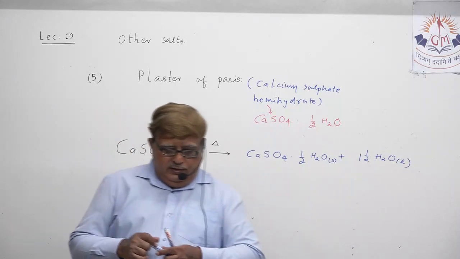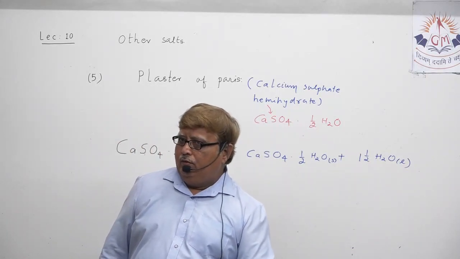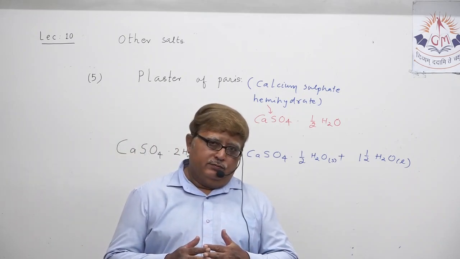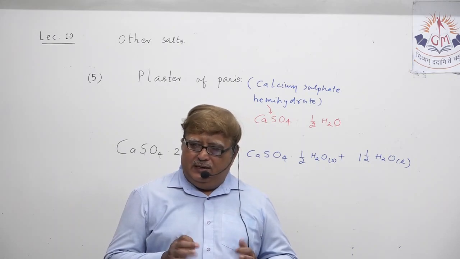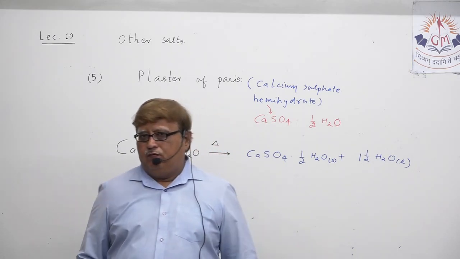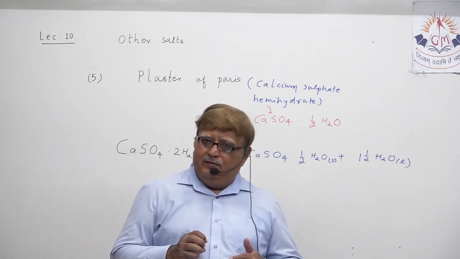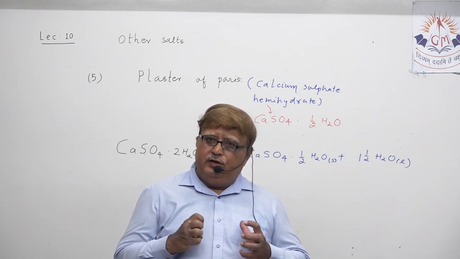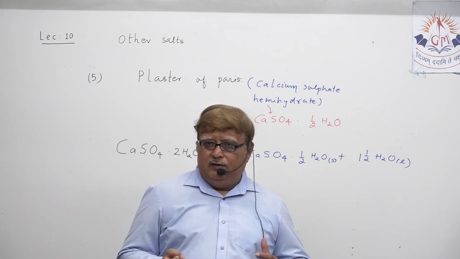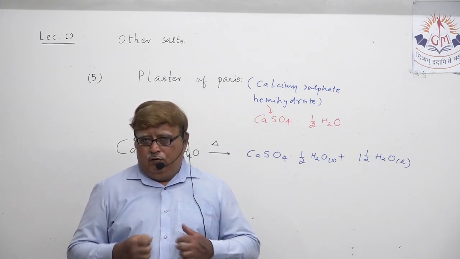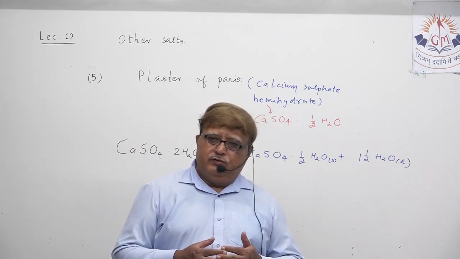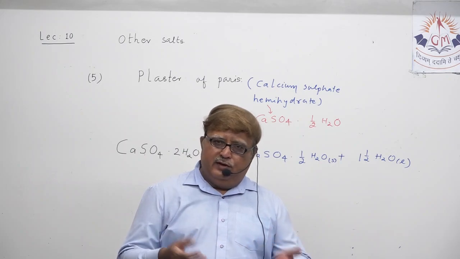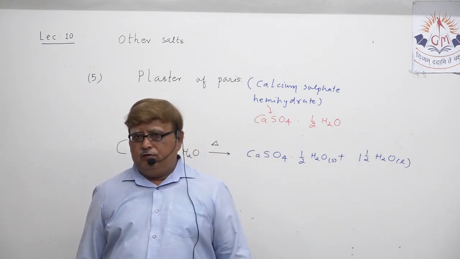Which are the uses of plaster of Paris? You all know that plaster of Paris is a fine white powder, hemihydrated, so just half molecule of water. But when it is again added with water, it makes a thick sticky paste, which is utilized by the doctor for orthopedic surgery, to set the broken bone in the right position. So it is a great help in orthopedic surgery.